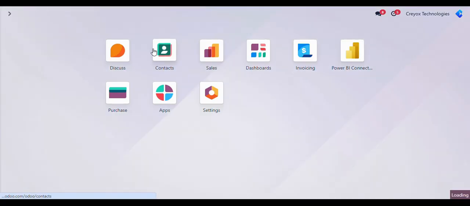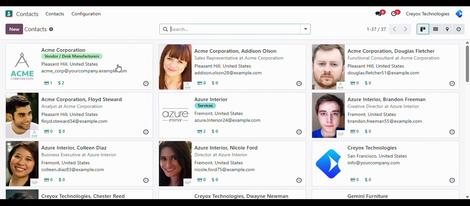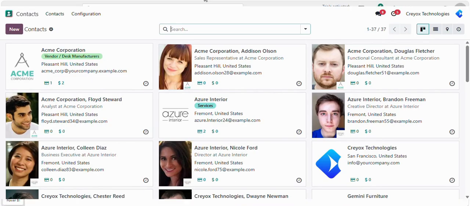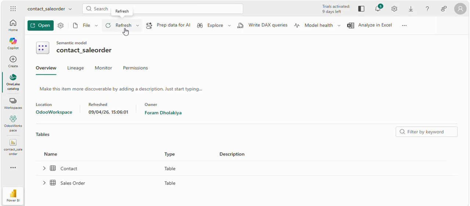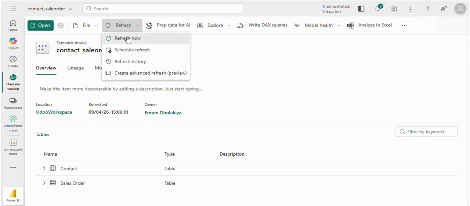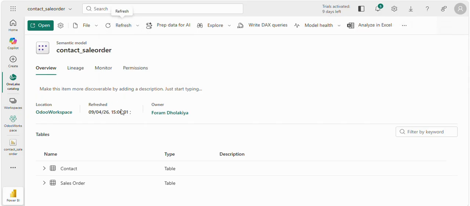By going into contacts, if you are editing or updating anything in a contact, for example changing the name of this first contact, and then you go to this refresh menu and click on refresh now, whatever changes you have made over there in Odoo will be updated over here in your Power BI online as well, and you will be able to see the same in the report.